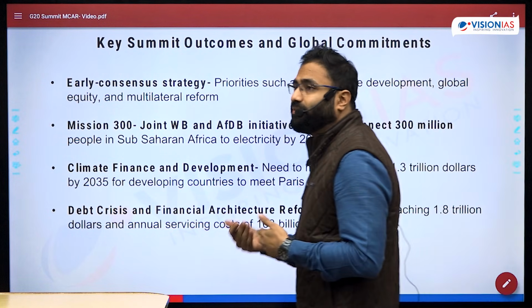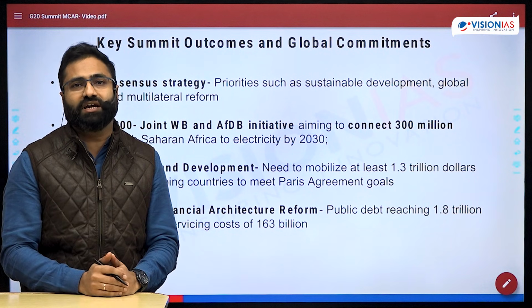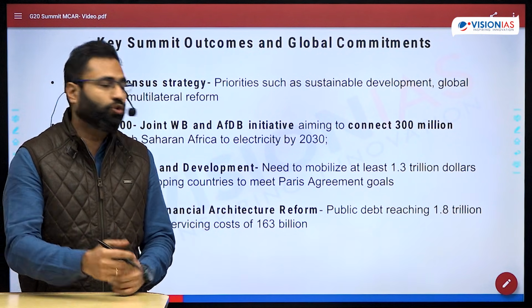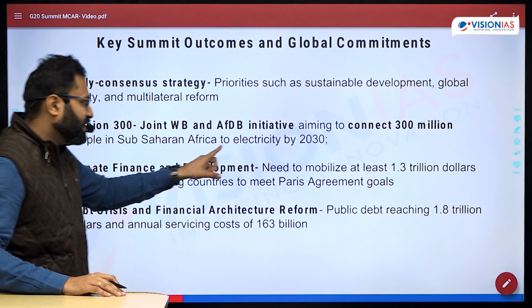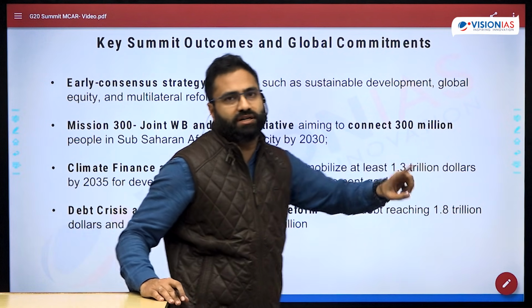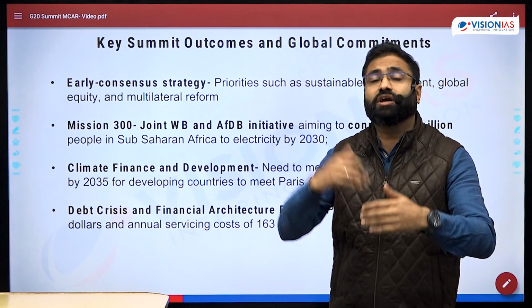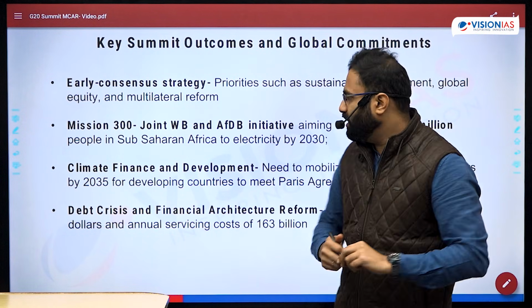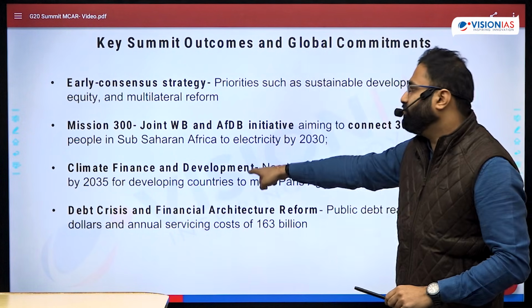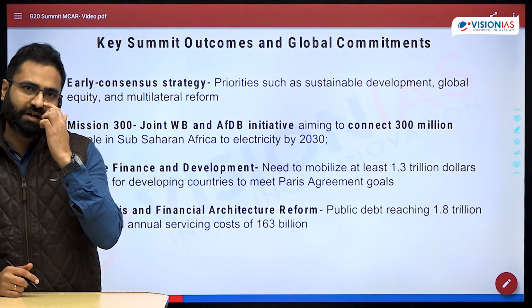And in order to overcome that, we will need to close the funding gap. And in order to close that particular funding gap, there is a need for mobilizing more and more funding. And in order to utilize that, it has been recognized that we need to mobilize roughly $1.3 trillion. So for the first time, they are talking not in the $1 billion, they are talking in the $1 trillion that need to be plugged by 2035 for the developing countries to meet the Paris Climate Agreement targets.